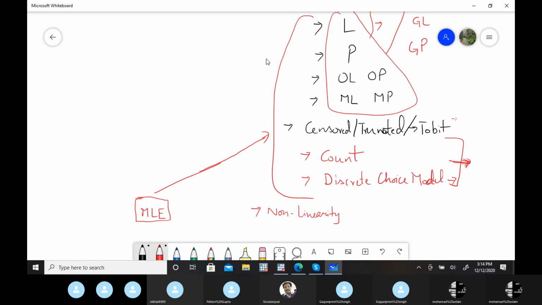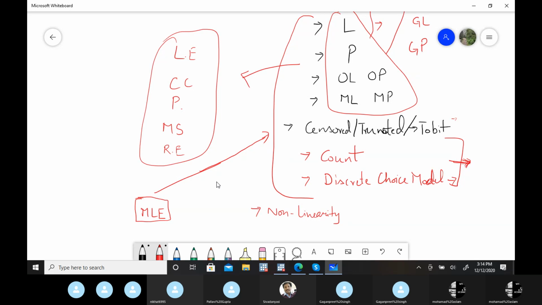Now these models you can use in labor economics, consumer choices, preference studies, then grouped cases in medical sciences as well. You can apply any of these in medical sciences, and in rare event cases, there are so many applied parts for these models where we can apply the MLE.